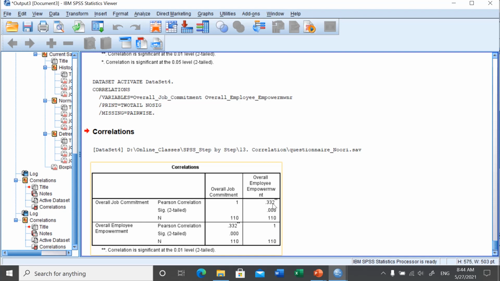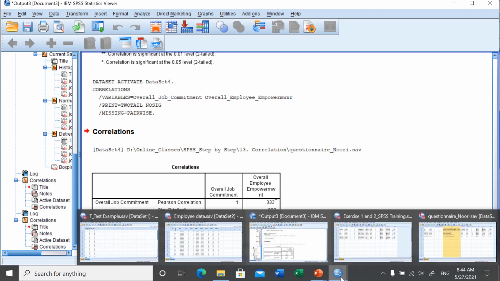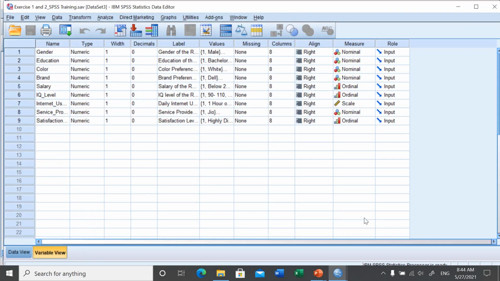Suppose we want to find out whether there is any relationship between two ordinal variables. Let us see this example: satisfaction level and internet usage.